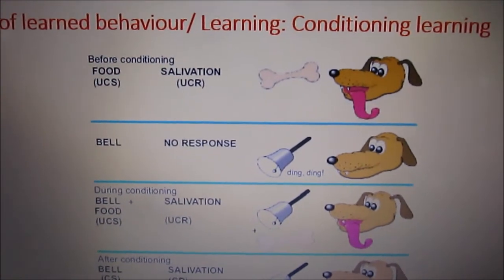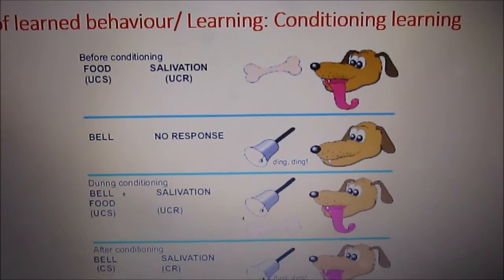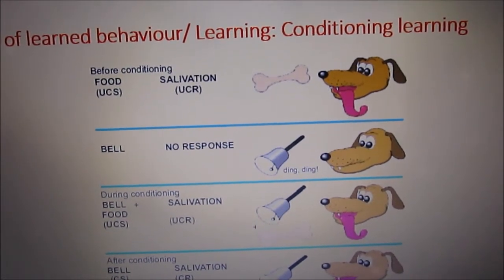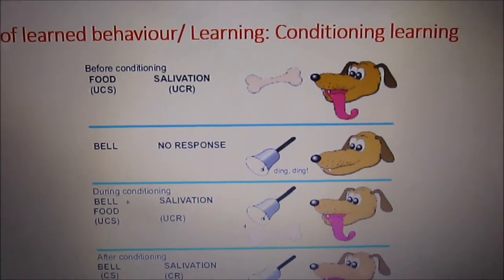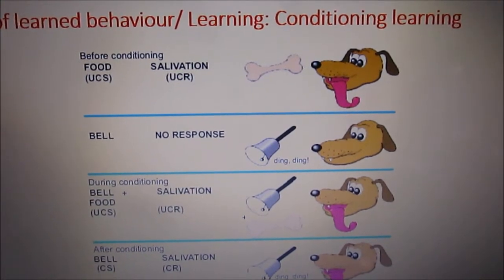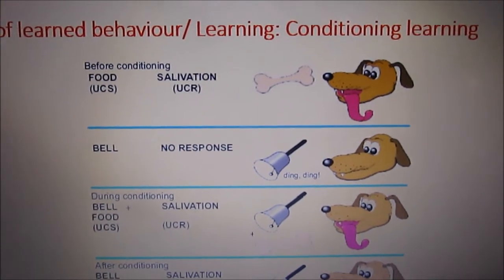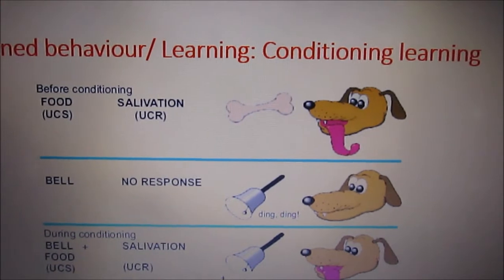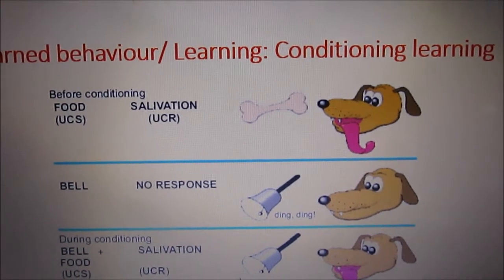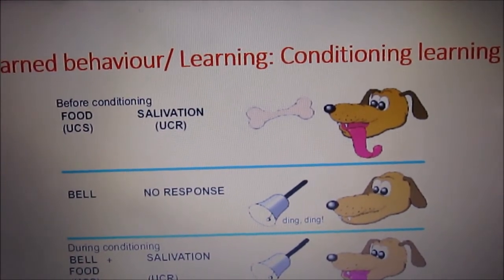What did Pavlov do? Mr. Pavlov has been rearing animals, and he did an experiment. Look here at the beginning. He has been giving his dog some food.